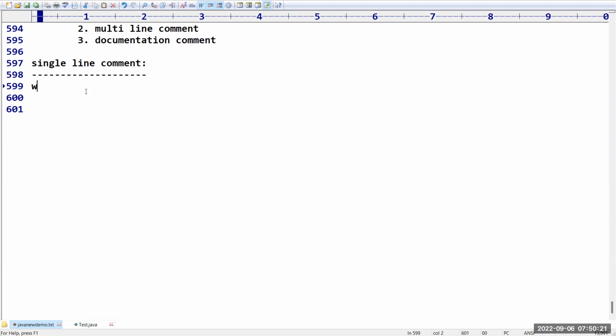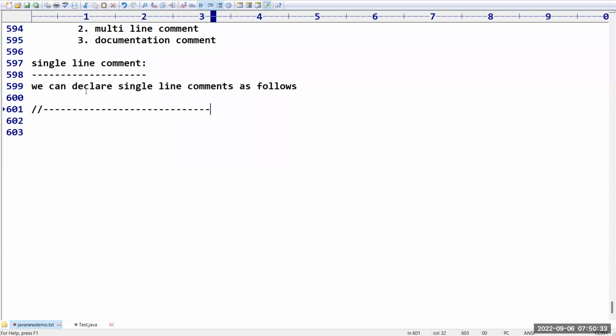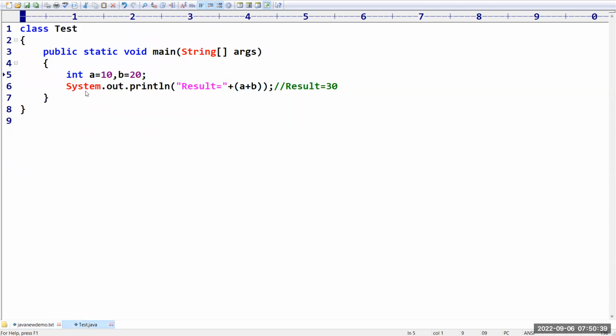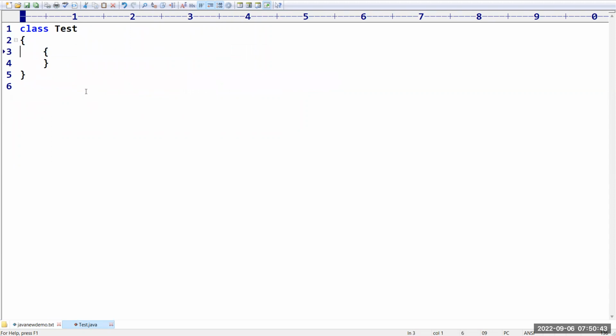We can declare single line comments as follows. You begin the entire line with a double slash, and it will be treated as a comment. For example, I want to write a simple program, I don't want to go for executable code. Consider class Arithmetic.